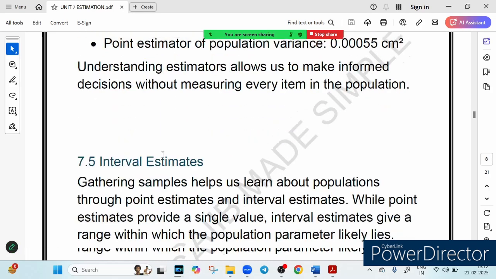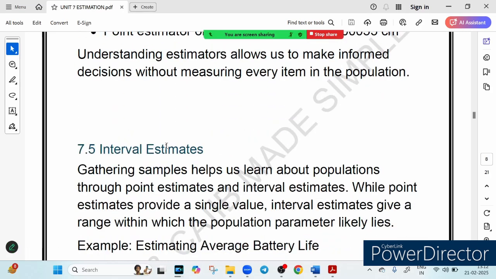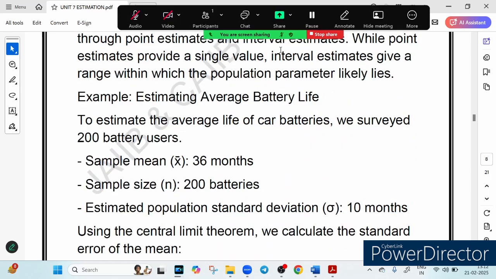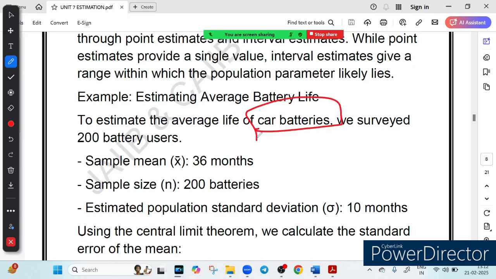I hope you have mastered the concept of point estimate. So now let's move into the world of interval estimate. Very, very important. So friends, let's take one example to understand it. Imagine you are buying a car battery, right? The manufacturer claims that it lasts 36 months. But will every battery last exactly that long? Probably not. Some might last 34 months, some other 38 months, isn't it?